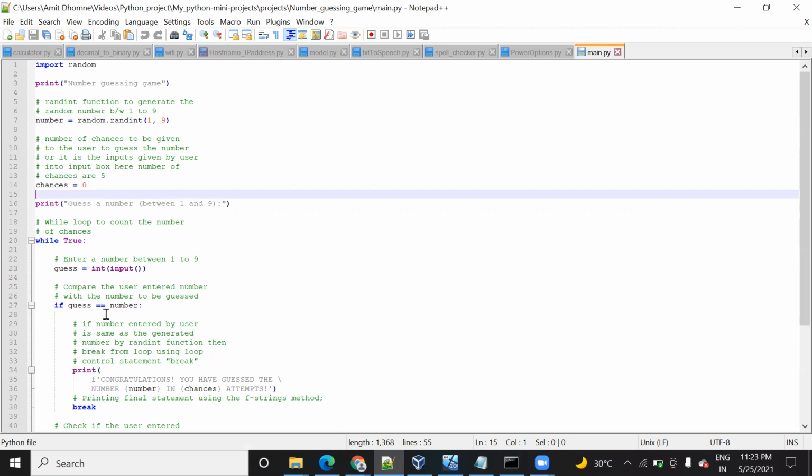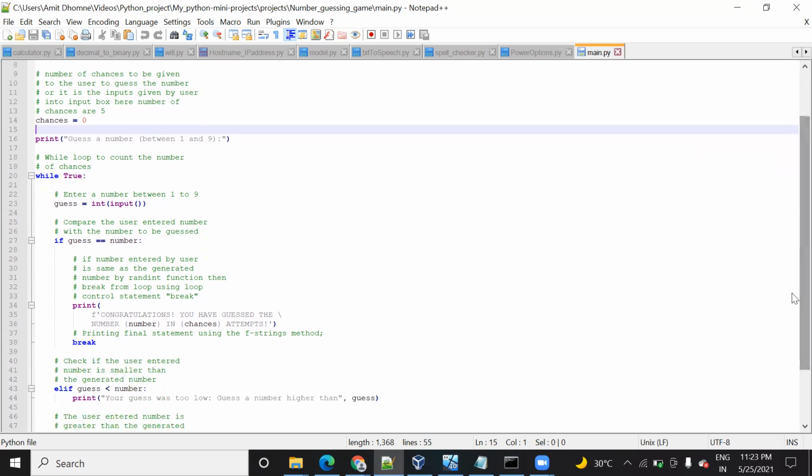Once you enter a value, it will check whether the guess you entered is equal to the number the system picked. Number is the number guessed by the system and guess is the number entered by the user. If it matches, it will print congratulations, you have guessed the number, whatever number the system picked, and the number of chances you took.